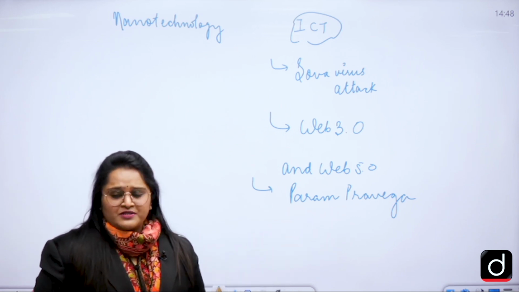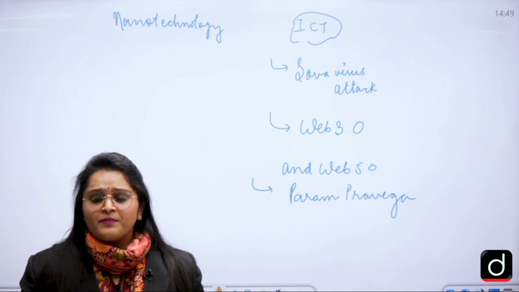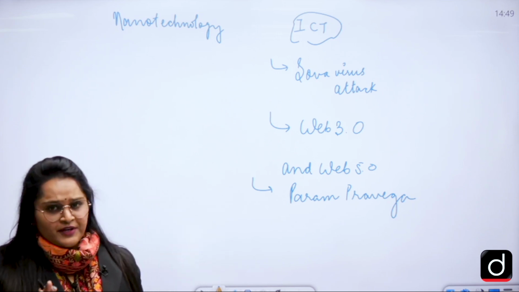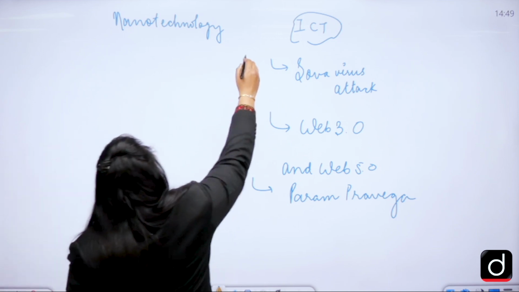So this we will be covering. Of course, we will be covering more supercomputers as well. I'm just giving you a hint of what all we are going to cover. So this is related to ICT.